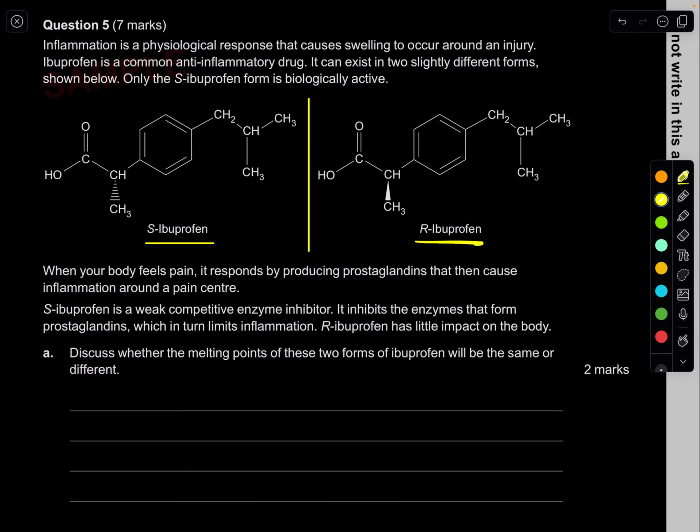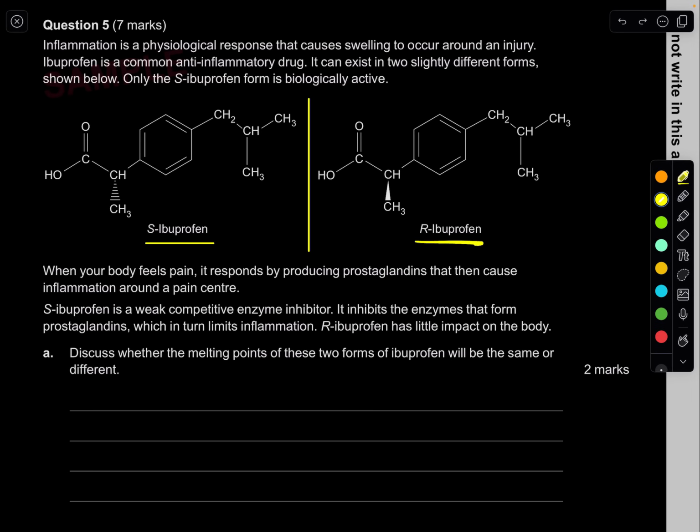Discuss whether the melting points of these two forms of ibuprofen will be the same or different. Easy. Remember, melting point all depends on the intermolecular forces. If you look at these two, they have similar structures. Only this part is different, so that's not going to make any difference. They have similar structures, so the intermolecular forces are going to be the same. Hence, the melting points are going to be the same. So all you need to know is this.